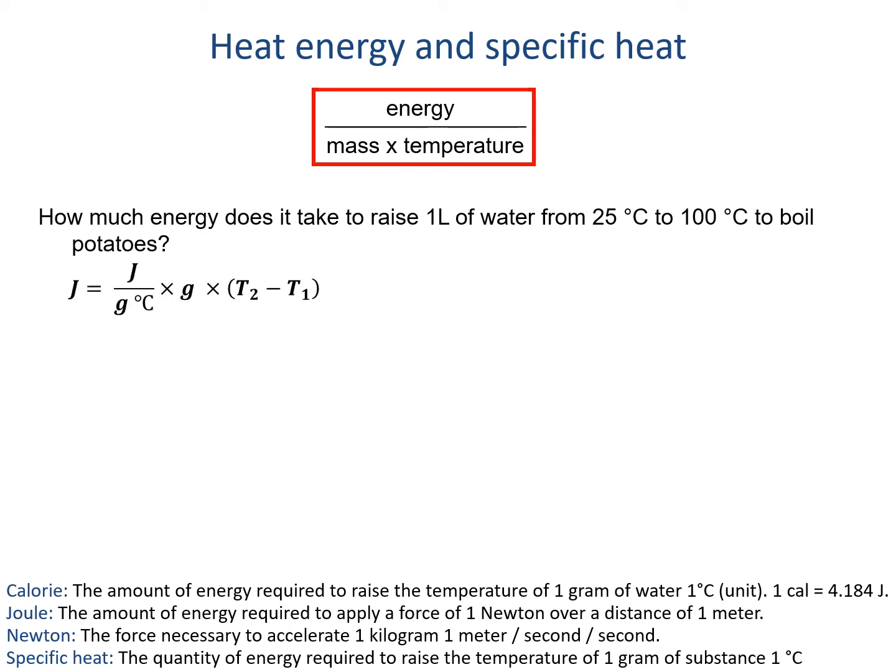The actual form for using specific heat to find heat energy is to take the specific heat, typically in joules per gram degree Celsius, then multiply it by mass to cancel out grams, and then multiply it by the change in temperature, which should be final temperature minus initial temperature, to cancel out the temperature unit. Make sure you convince yourself that the units that are left over at the end of that calculation are joules.